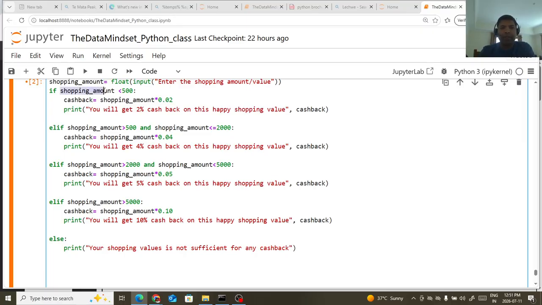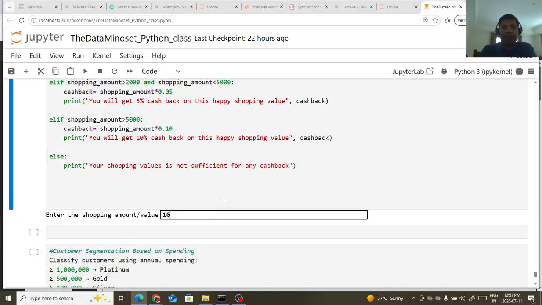Let me make changes. Let's say shopping value is greater than 100, and now we can write it down, or equal to, okay, so let's execute this time.